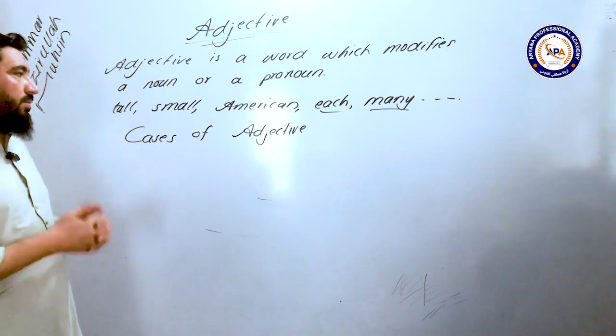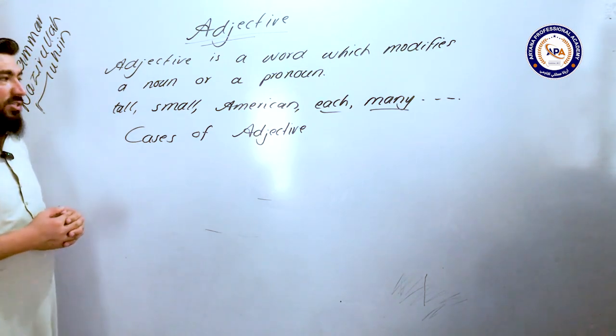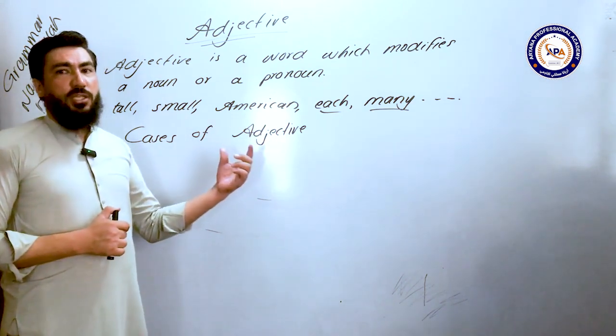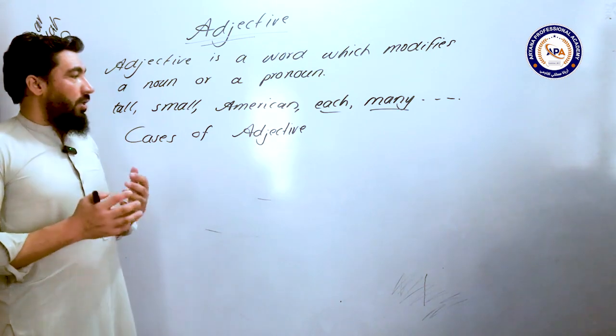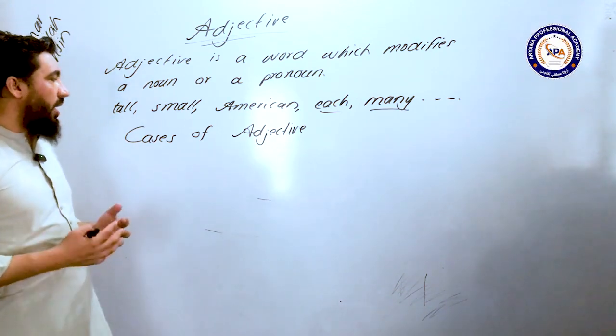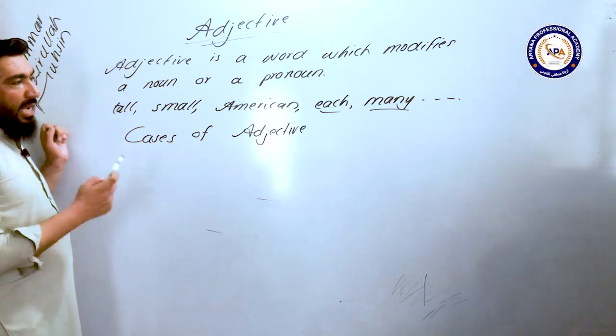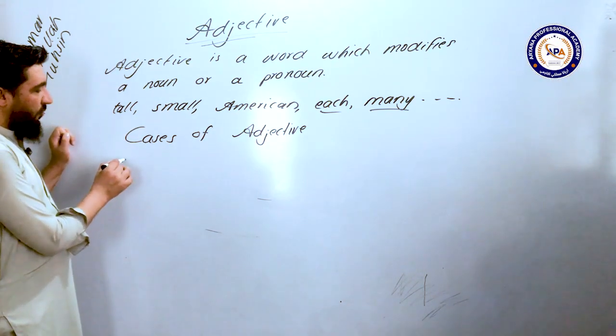There are 10 cases of noun we studied. So the same, an adjective can also be used in different positions in a sentence. So you've got to know about all the cases of an adjective in a sentence.